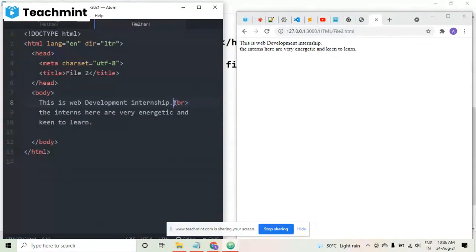Line break tag means that after this, see, it is automatically refreshed. I am not doing anything. I didn't press this button. I didn't reload it, but again, it automatically updates. So this is the benefit of the live server.